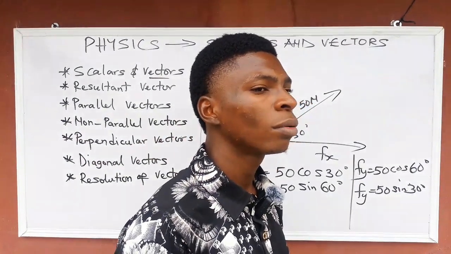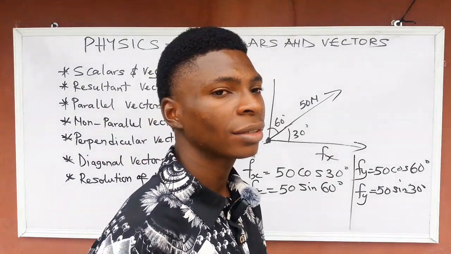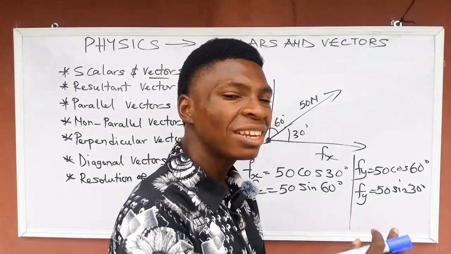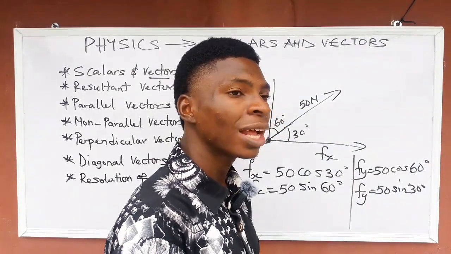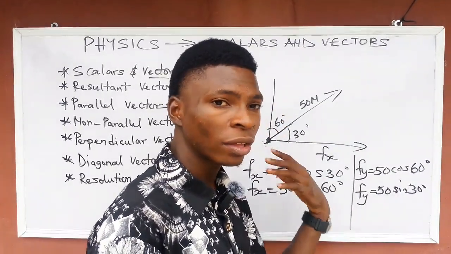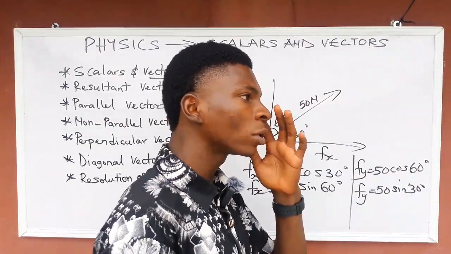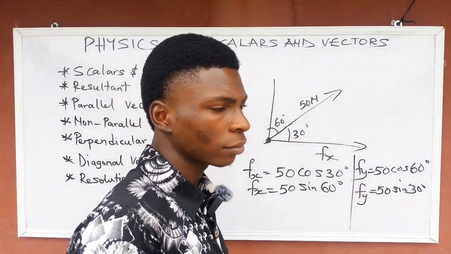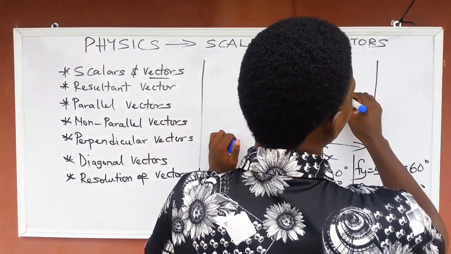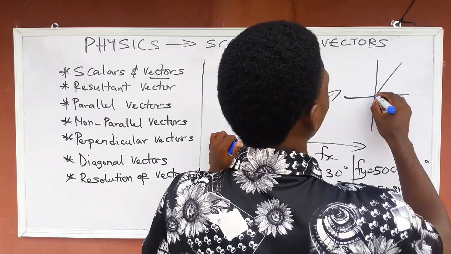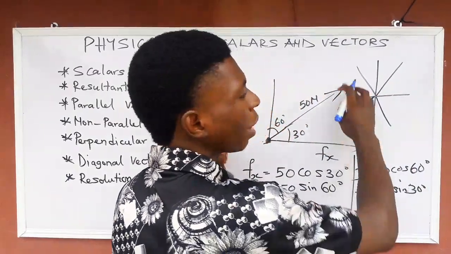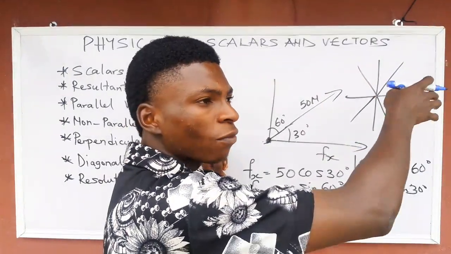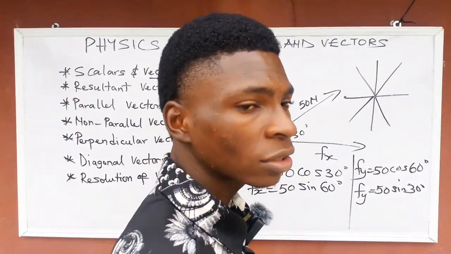So in the next video, after the calculation aspect, I'm going to be finding the resultants of more than two vectors. The one we have been dealing with has two vectors. But in this case, we're going to be finding the resultants of more than two vectors. Like this. Try something like this. Are you getting me now? So we're going to be applying two things here. First, we're going to resolve it. Then after resolution, we're going to find the resultant of these vectors.